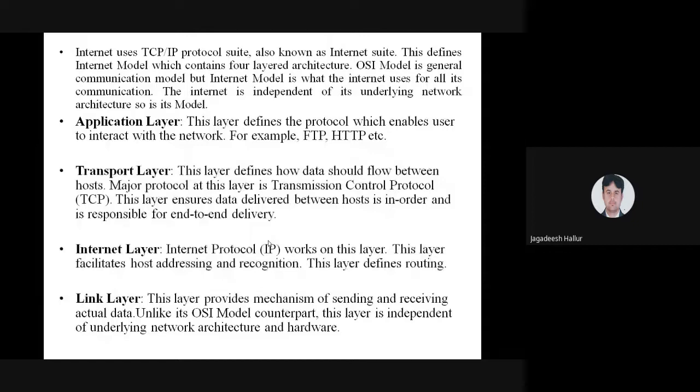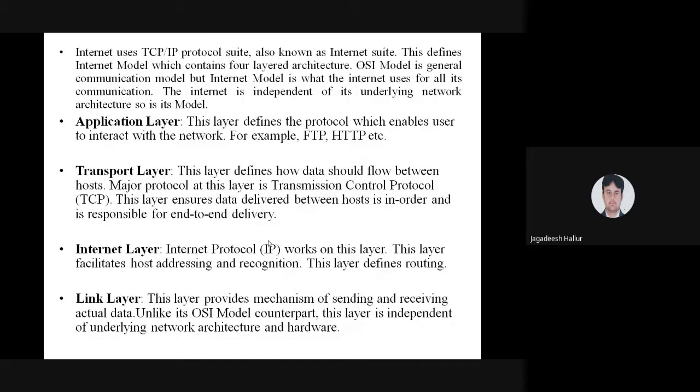The next layer is the internet layer. The internet layer is your network layer. This internet layer, or network layer, works mainly on the IP address, that is, Internet Protocol. IP stands for Internet Protocol. What is this Internet Protocol doing? It is going to add the sender and the receiver addresses, the to and from.